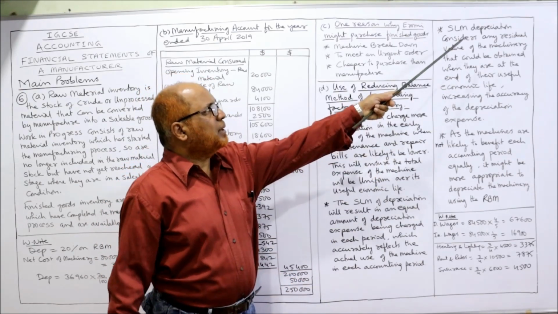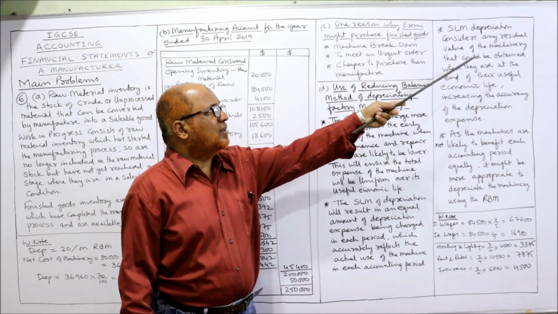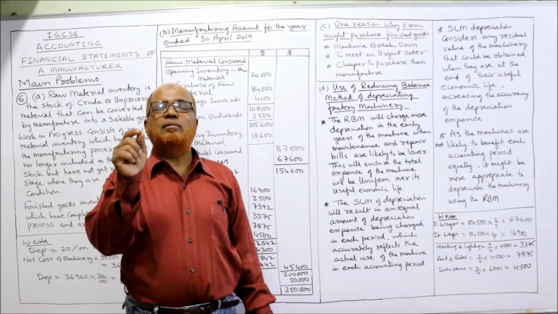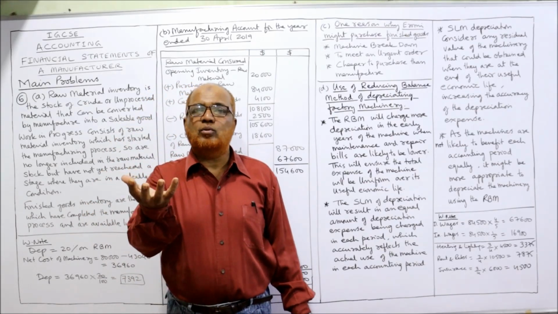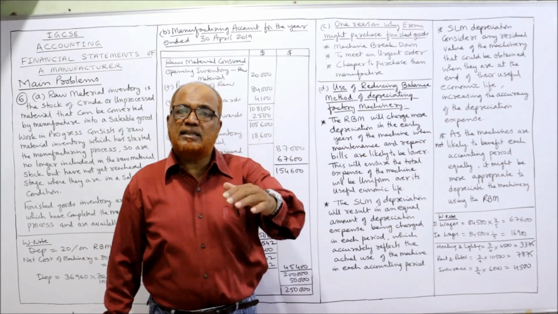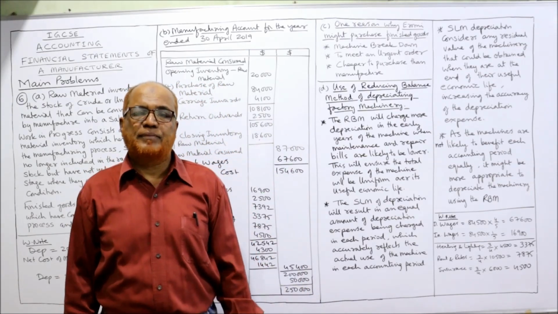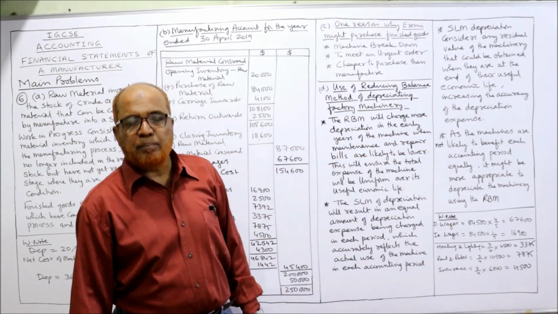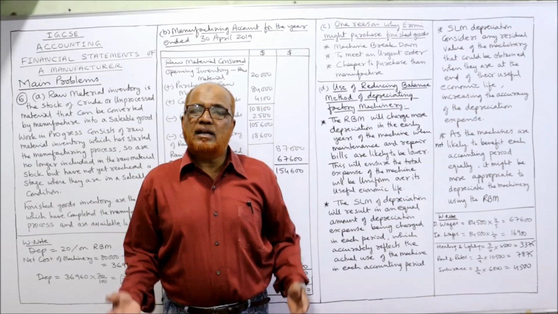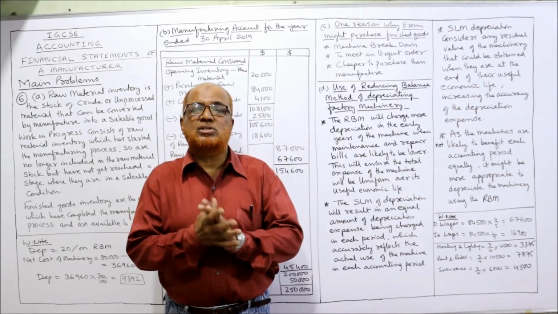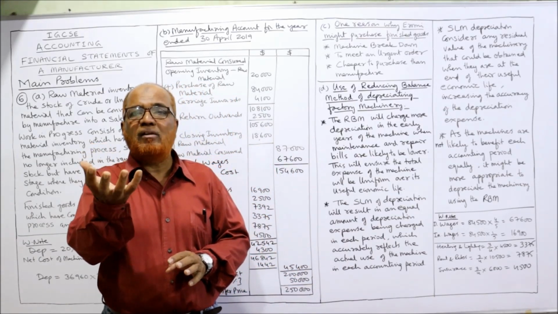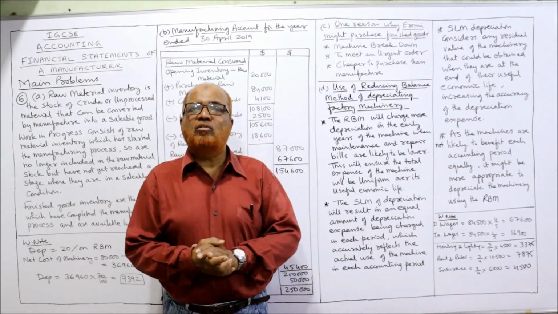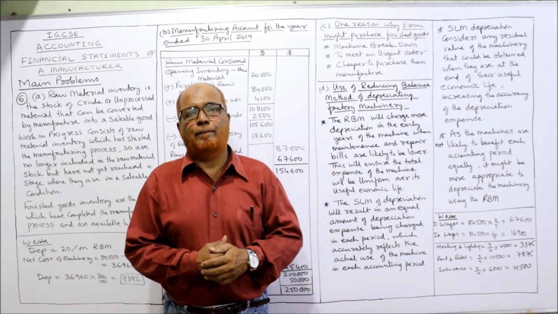Third point, SLM depreciation considers the residual value of the machinery that could be obtained at the end of its economic life. In straight line method, we use the residual value, scrap value of the machinery at the end of its economic life, increasing the accuracy of depreciation expense. That means by using the SLM method, the depreciation will be more accurate because we consider the residual value of the machine at the end of its economic life. Whereas no residual value will be considered in case of RBM.